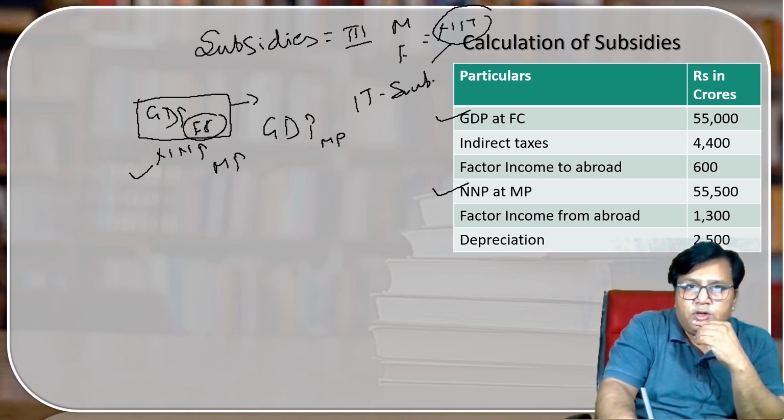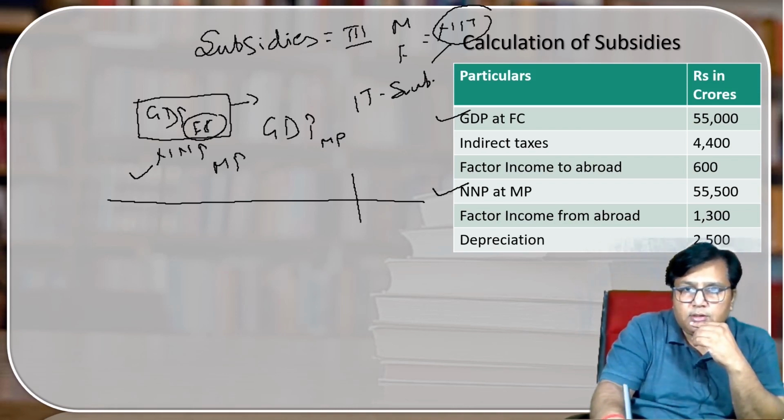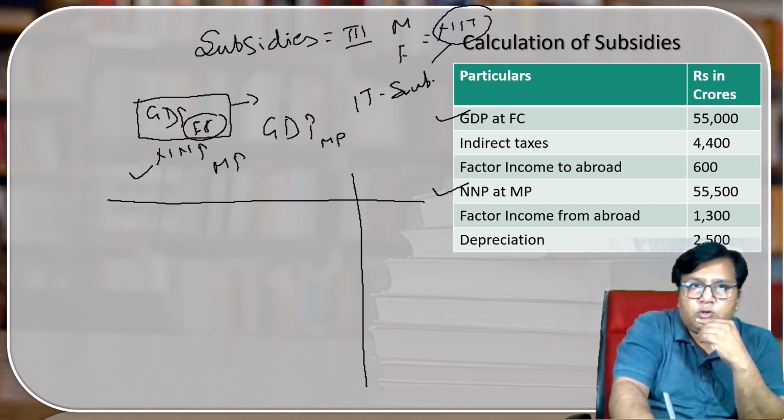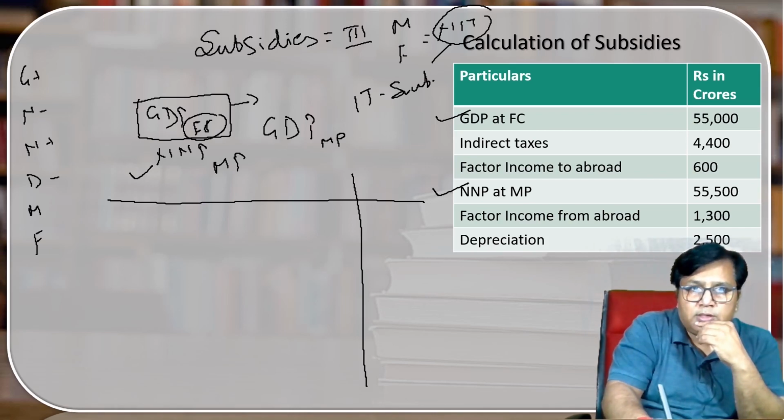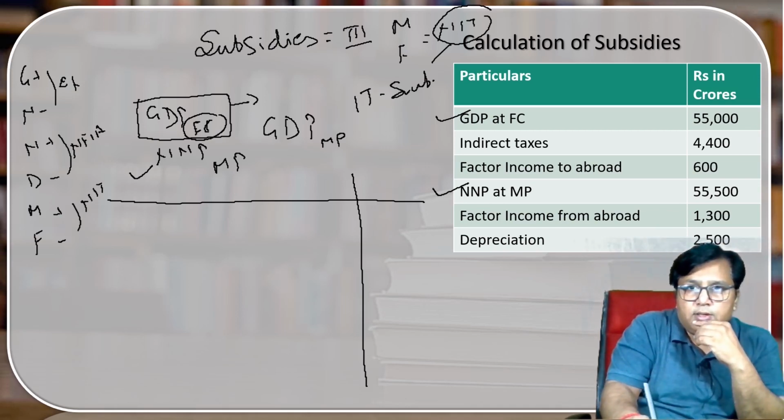I will use NNP MP for the calculation. Write over here the mnemonic, plus minus, plus minus, plus minus: depreciation, NFIA, then NIT. NNP MP I use for the calculation.